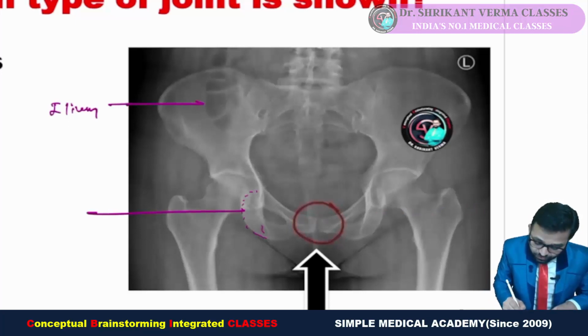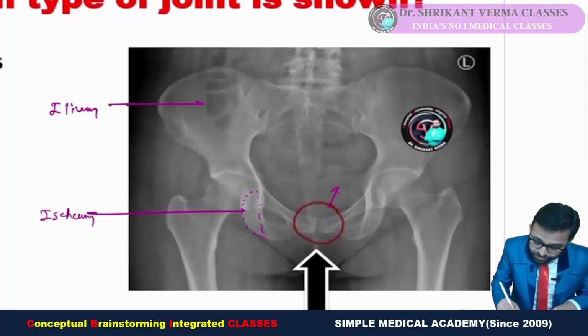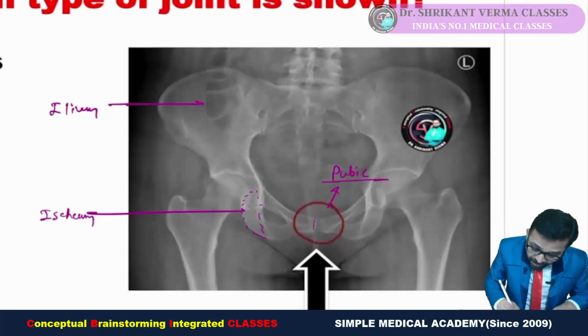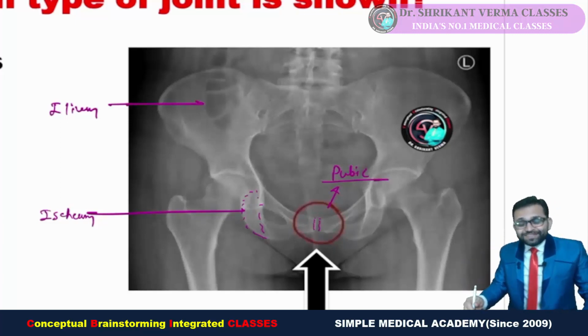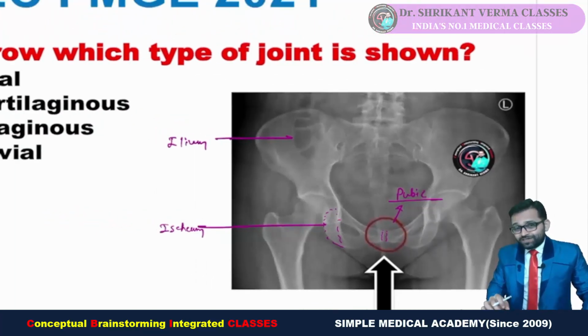This is the shadow of the ischium, and you can see this portion is our pubic bone, pubic symphysis. So two pubic bones are articulating, both meeting together at the midline. This is our pubic symphysis, our symphysis joint. And I told you that symphysis joint is the classical example of secondary cartilaginous joint.